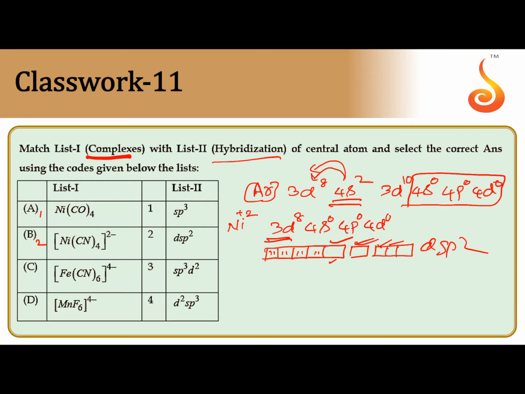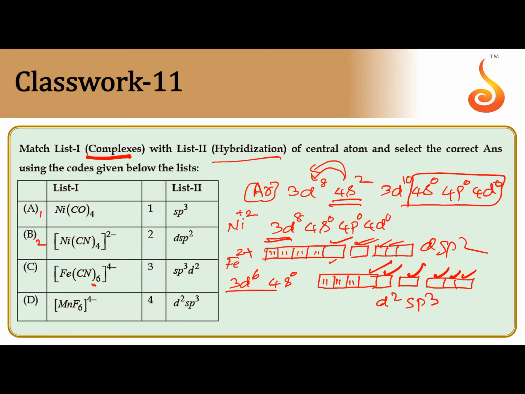Next, in ferrous cyanide, Fe2 plus ion is there, 3d6, 4s0. CN minus is a strong field ligand, so pairing takes place. 6 electrons are in the form of pairs. Now since the coordination number is 6, 6 empty orbitals are required: 1, 2, 3, 4, 5, 6. So d2sp3. For option C, d2sp3 is an inner d orbital complex.